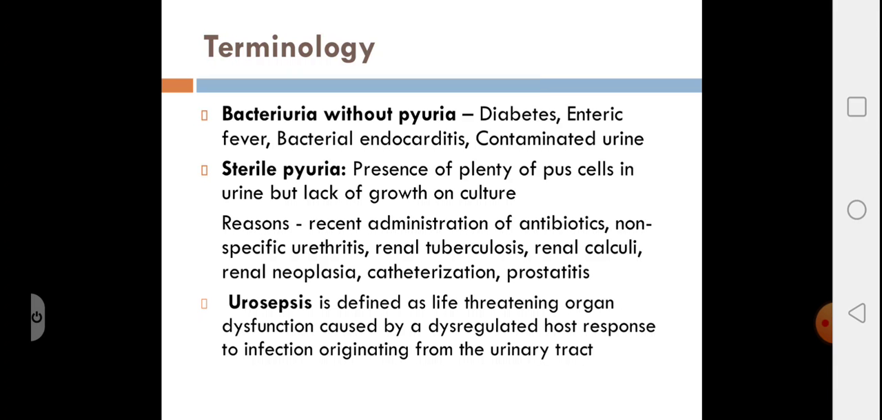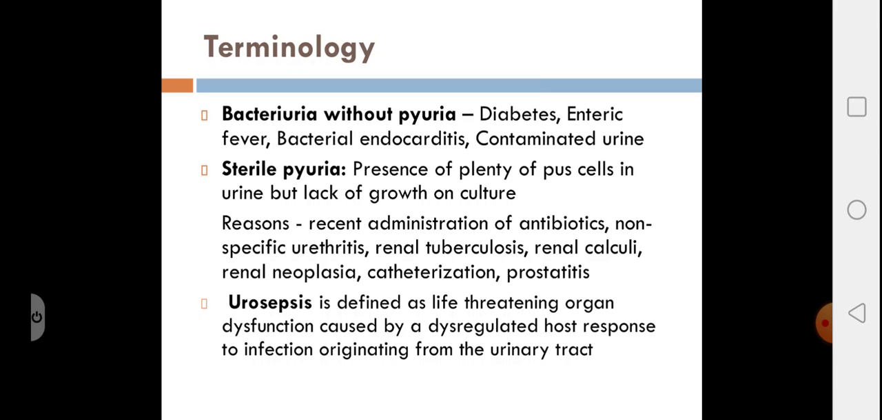There is another condition known as sterile pyuria, where there are plenty of pus cells in the urine, but there is lack of growth on culture. The reasons for this are recent administration of antibiotics, gonococcal urethritis, non-specific urethritis caused by chlamydia, trichomonas, and viruses, renal tuberculosis, renal calculi, tumors of the kidney, and catheterization and prostatitis.